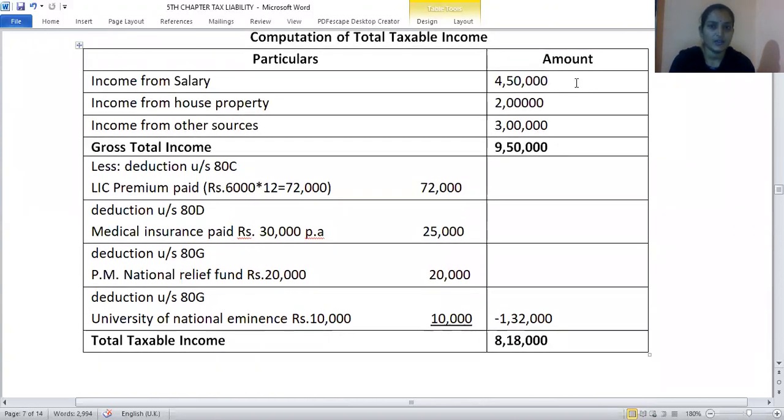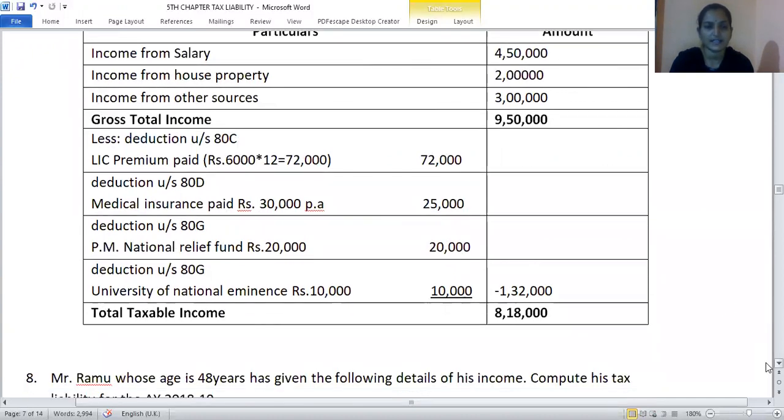So income from salary 4.5 lakhs, income from house property 2 lakhs, income from other source 3 lakhs, gross total income is 9.5 lakhs. Life insurance premium paid is 6,000 per month, so per annum 72,000. For 80D medical insurance paid, even though it is 30,000 per annum, only 25,000 is the allowable deduction. And 80G is the Prime Minister National Relief Fund, and donations made to University of National Eminence come under 80D. After making all the deductions, whatever we get is the total taxable income.